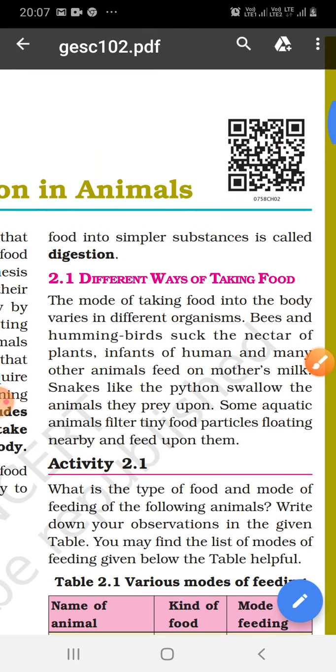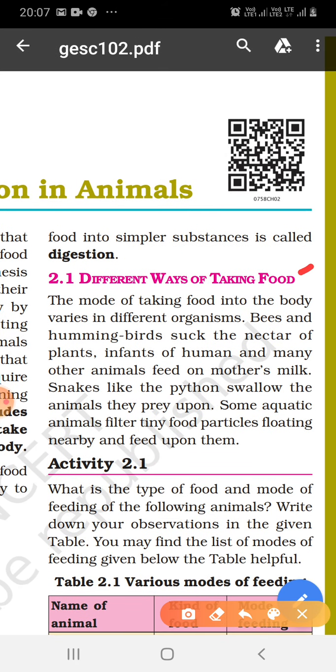Next topic is different ways of taking food. The mode of taking food into the body varies in different organisms. Bees and hummingbirds suck the nectar of plants. Infants of humans and many other animals feed on mother's milk.